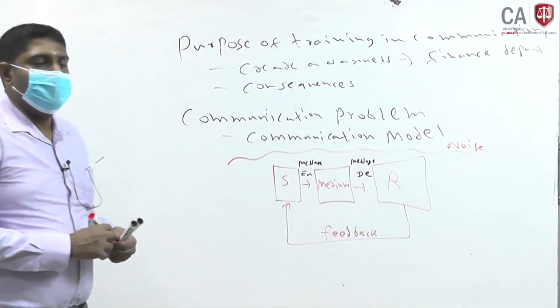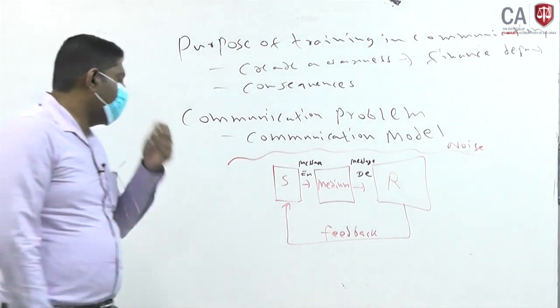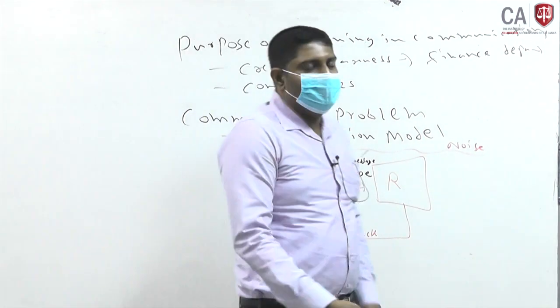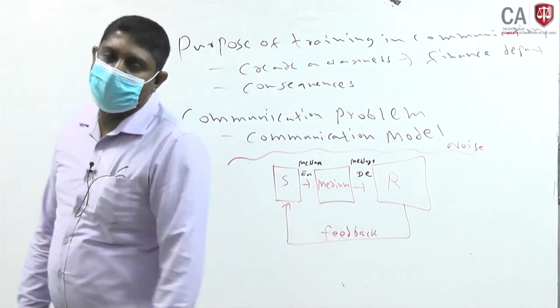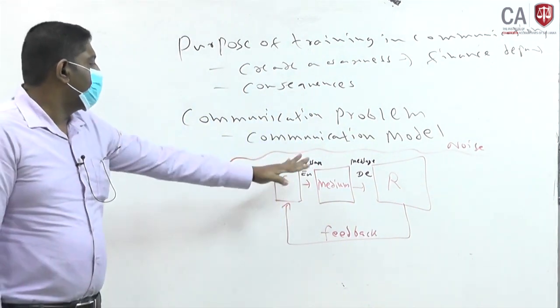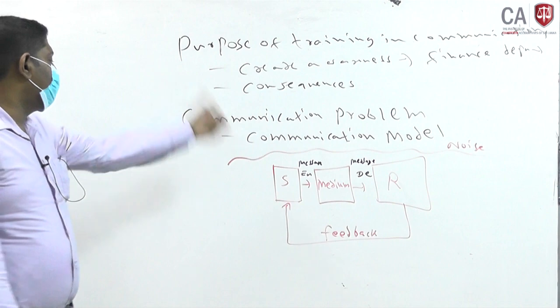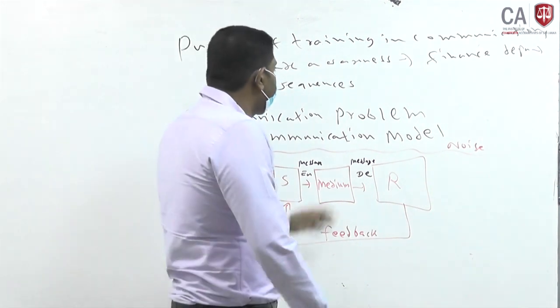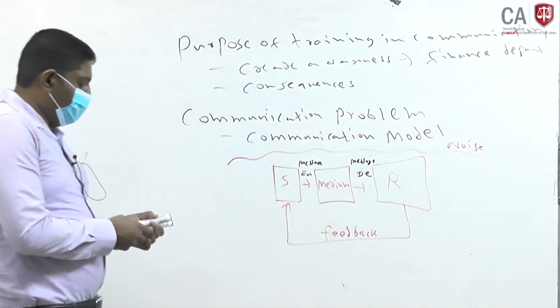So barriers, actually, the problems you face when you are communicating, may be some issue with the communication line like that, right. So this is a basic communication model. You can use this one to identify the problems associated with them, right.